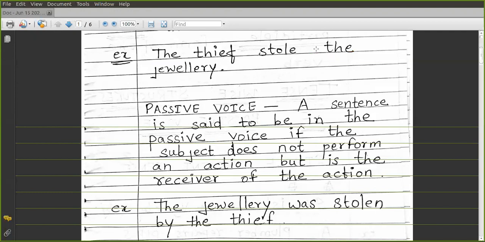Then the second change is that in the passive voice, you always use the third form of the verb. All of you know the third form, past participle form, like eat, ate, eaten. Eaten is the third form. And you have to remember one thing, that in the passive voice, we always use the V3 form of the verb. And one thing also you have to remember is that only transitive sentences can be changed to passive voice.